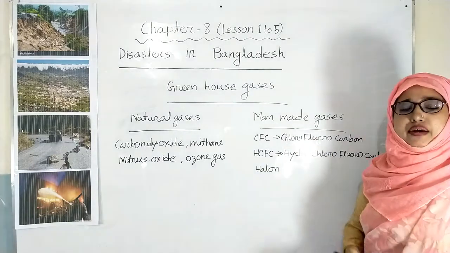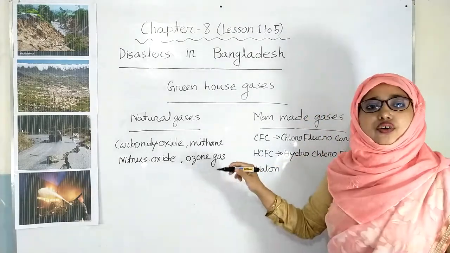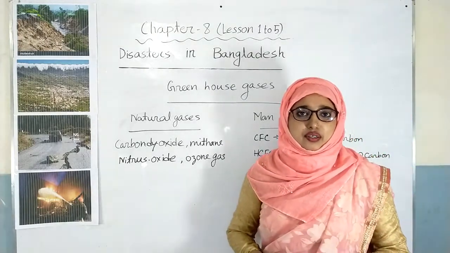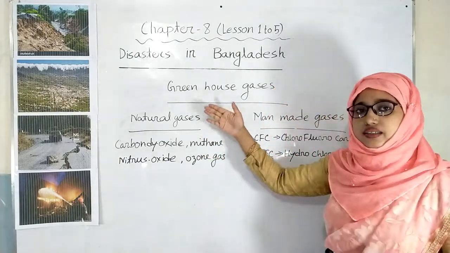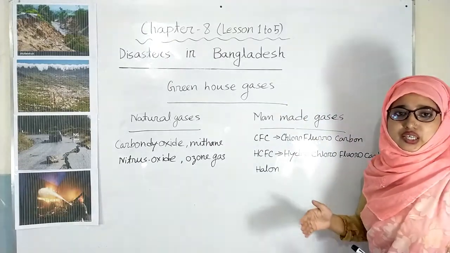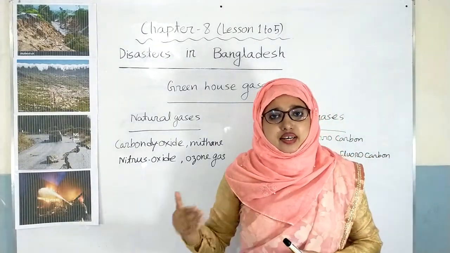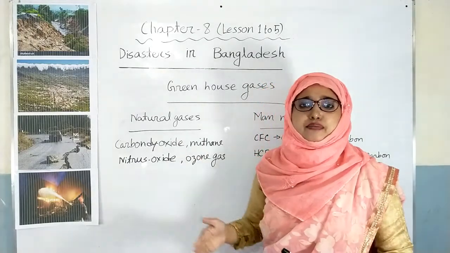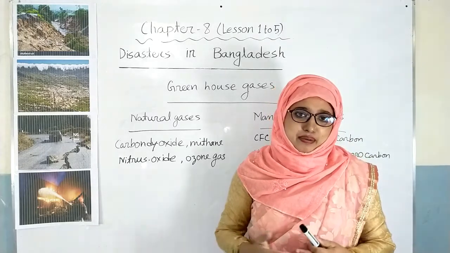These are man-made gases. All of these are harmful for our environment. So we will have to reduce the emitting of these natural and man-made greenhouse gases. If we can reduce the emitting of these gases, then we can keep our environment healthy.